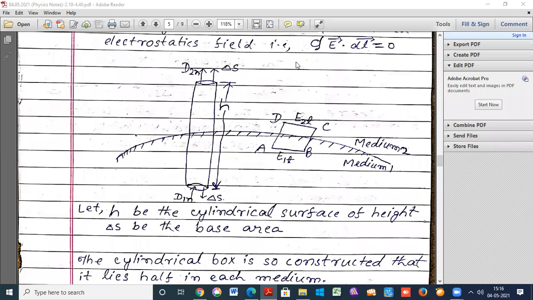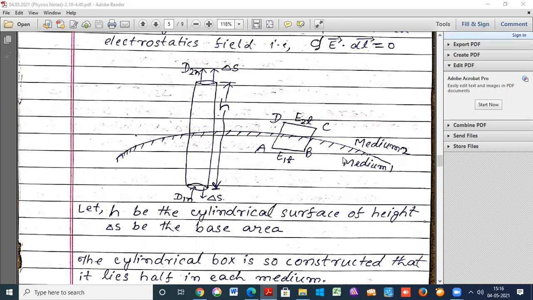When the electric field goes from medium 1 to medium 2, that depends upon two laws.